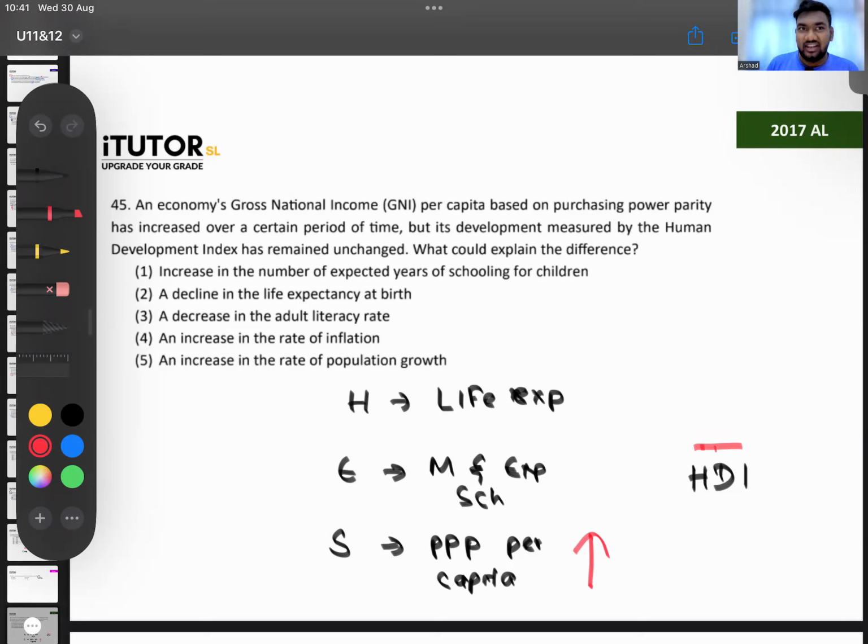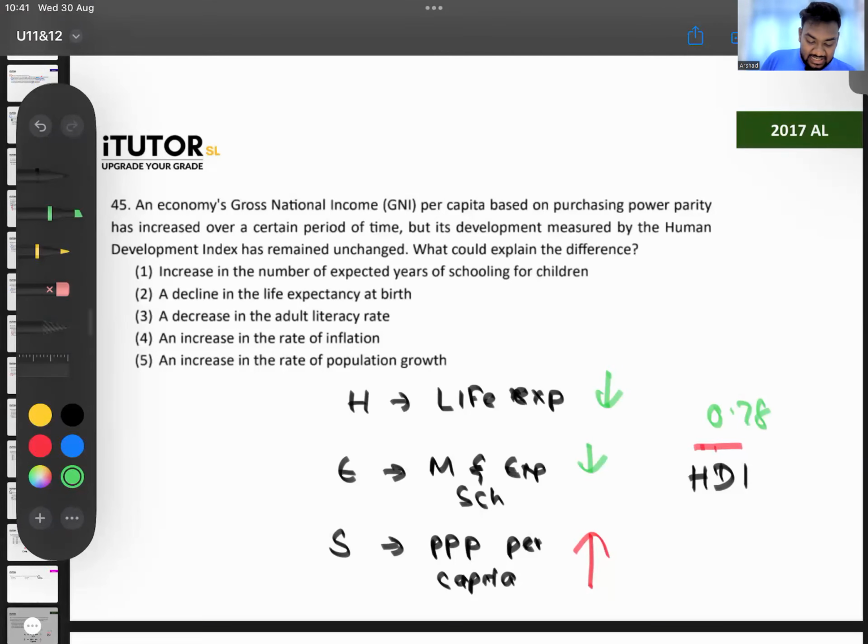What do you think would have happened? Something else would have fallen, right? Don't you agree? Either maybe life expectancy fell, or maybe the education segment fell. So overall, your Human Development Index remained unchanged. Sri Lanka's Human Development Index value is 0.78. This number remained unchanged even though this increased. So I think your answer has to be one of those options.